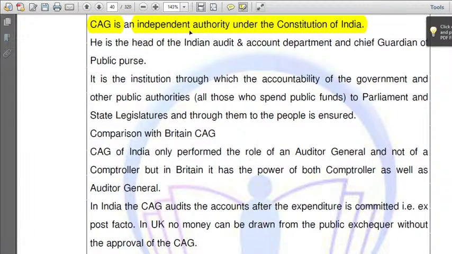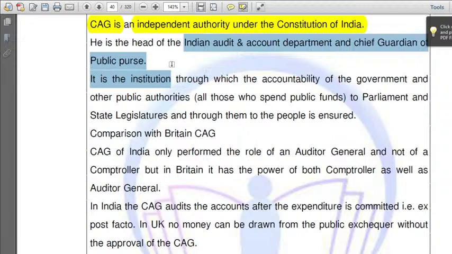He has been given power by the Constitution of India since its enactment, since Republic Day 1950. Whoever our Constitution gives power to is independent and supreme, with more powers than statutory bodies. He is the head of the Indian Audit and Accounts Department and the chief guardian of the public purse.